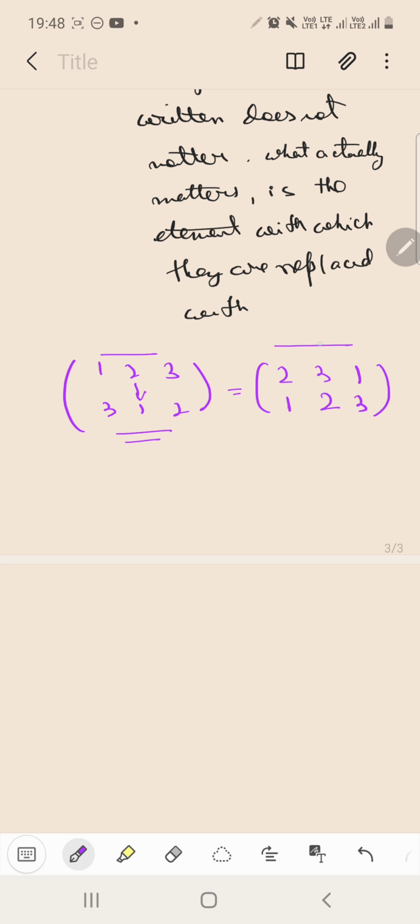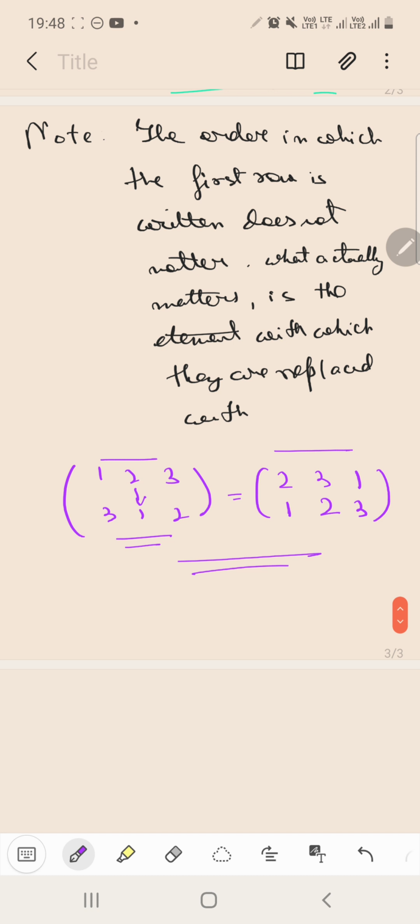So in both these cases the arrangement of the above row is not same, but still the permutations are equal because we have kept the replacements as they are. Basically, we have not changed the mapping, we have just changed the order in which the numbers are written. Okay, so this is what we have written in this particular note.